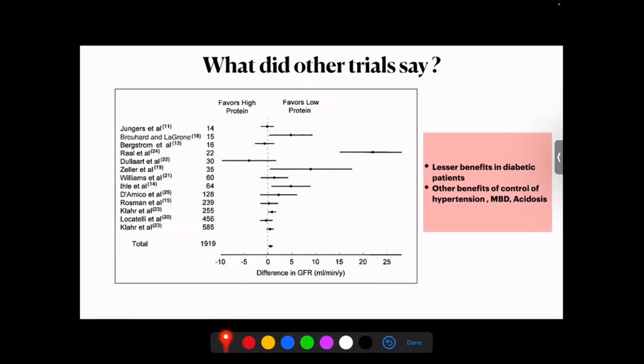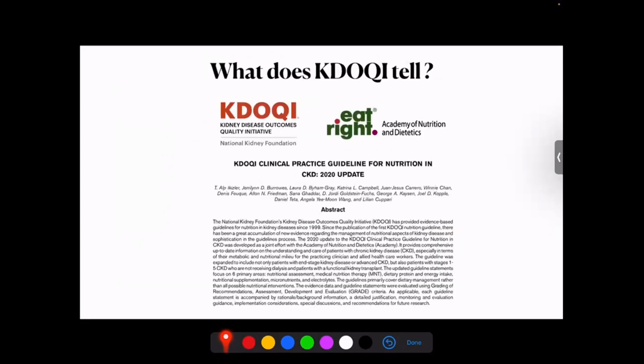What they found was that there was a benefit of a low protein diet in multiple trials, and lesser benefit was seen in diabetic patients. There were also associated benefits for hypertension, metabolic bone disease, and acidosis with a low protein diet. So that is not the old story. Now what does KDOQI have to tell us?